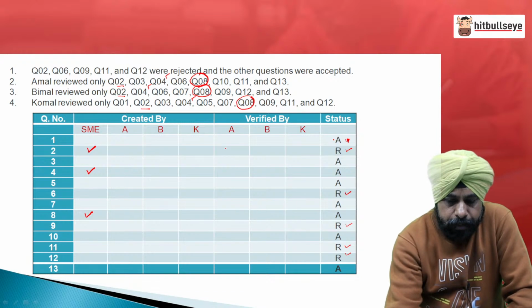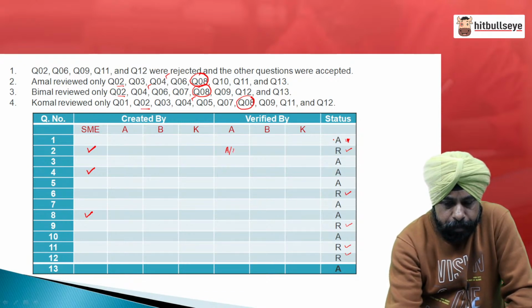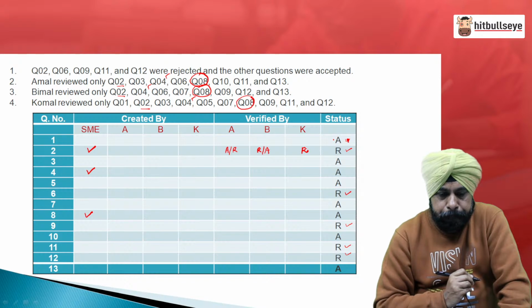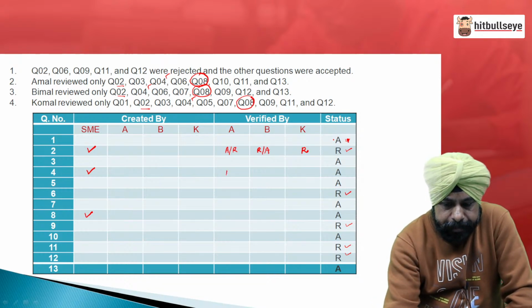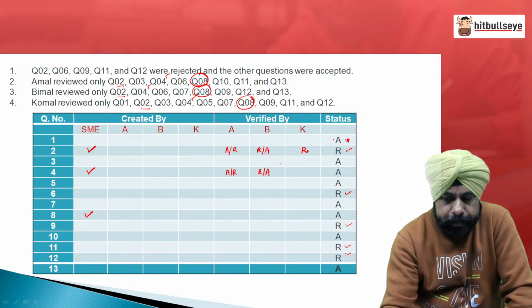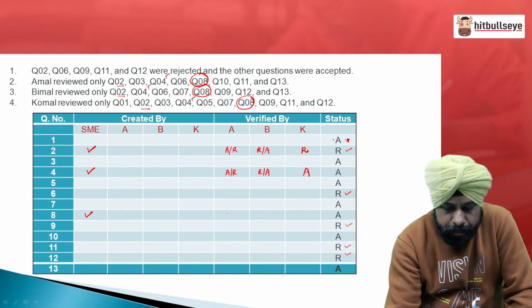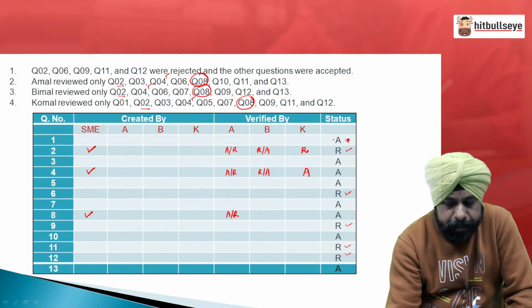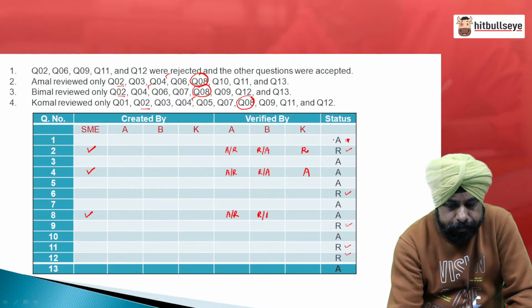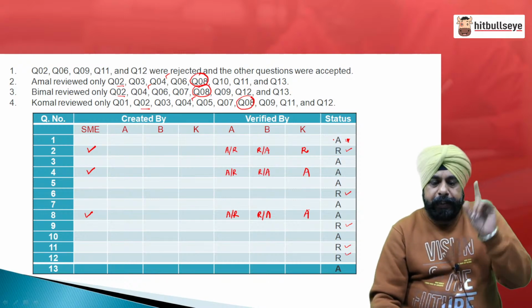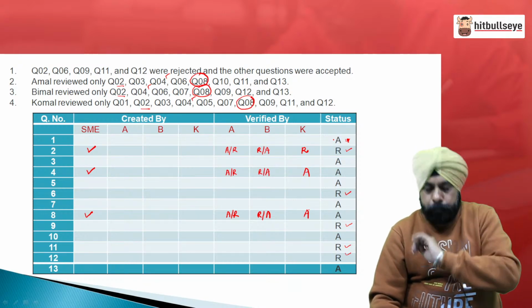So, that means one of the first two, accept or reject, reject or accept. Now, because this is rejected, K must have rejected it. Question number 4, again A or R, R oblique A, this is accepted. So, A here. Question number 8, A oblique R, people, A oblique R means either they accept or they reject it, and finally, this is accepted. So, three questions we get, created by whom and verified by whom.